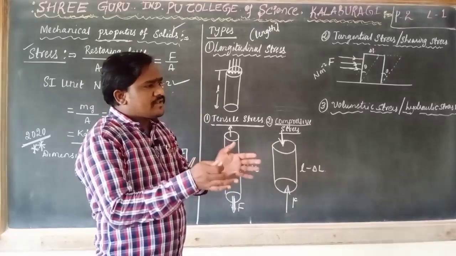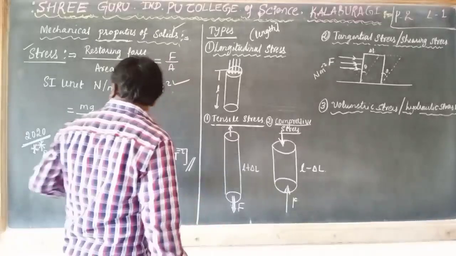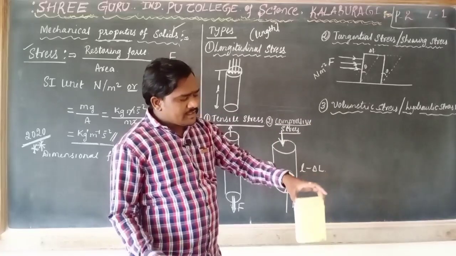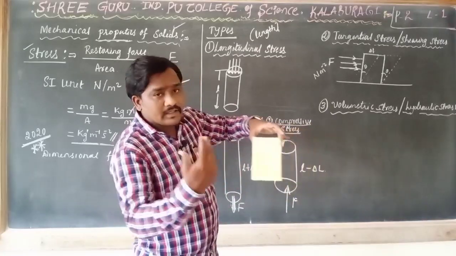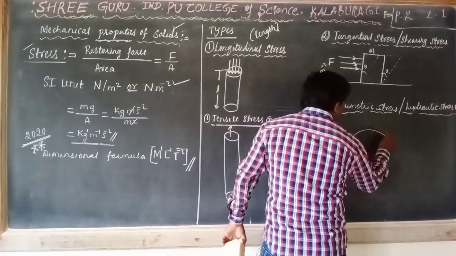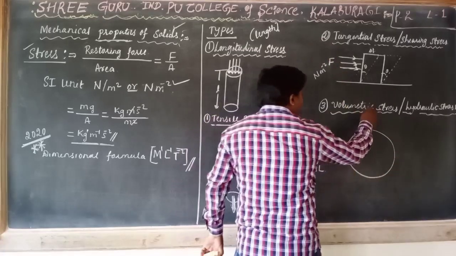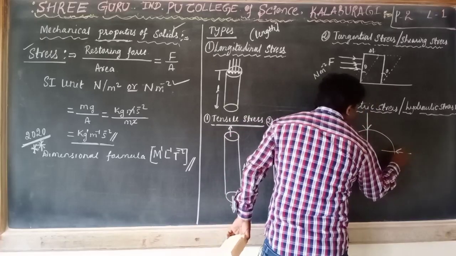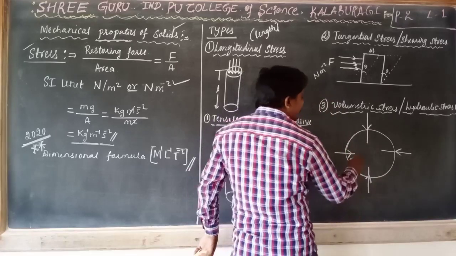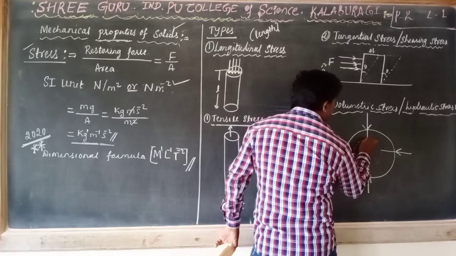Because when an object is immersed in a liquid, the liquid exerts force in all the directions. Let us consider this is a solid body initially. This body is immersed in a liquid. The liquid molecules exert force in all the directions. Because of this liquid force, this solid body decreases its volume.